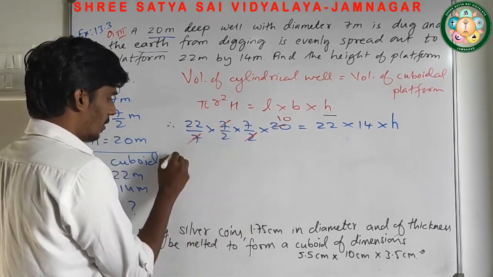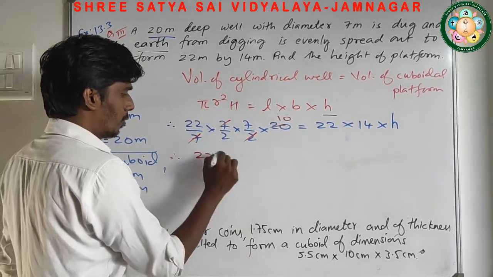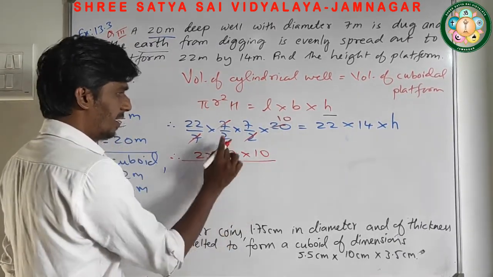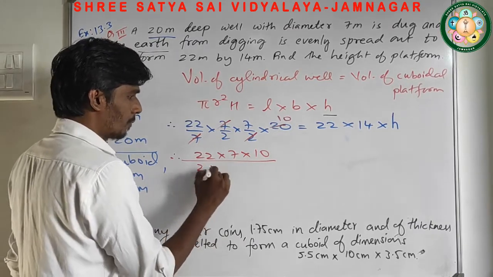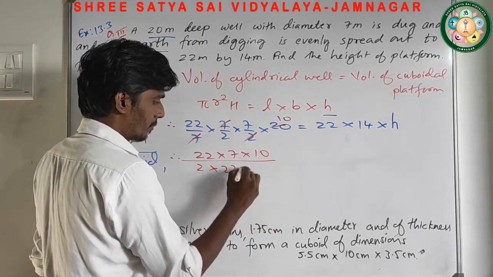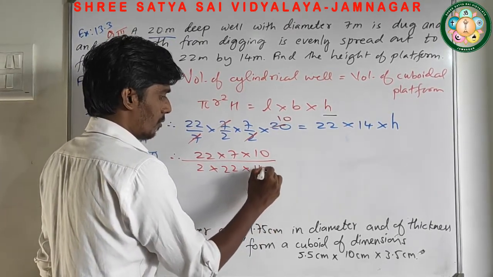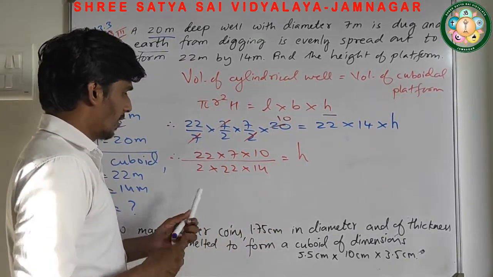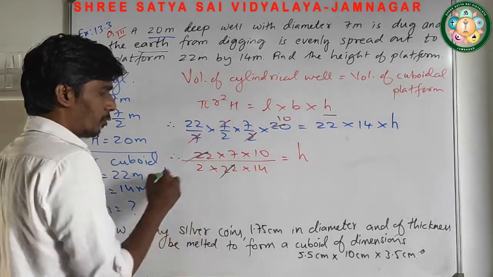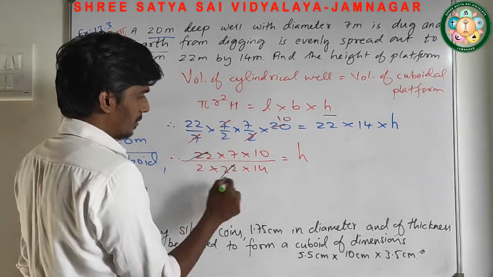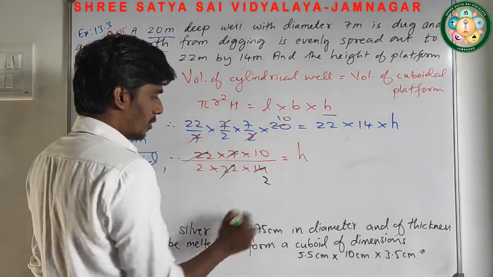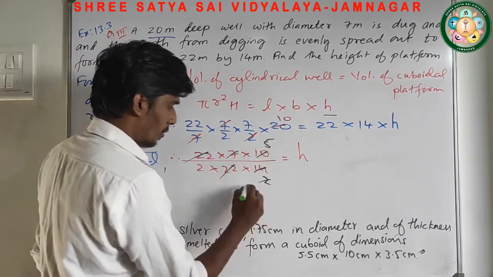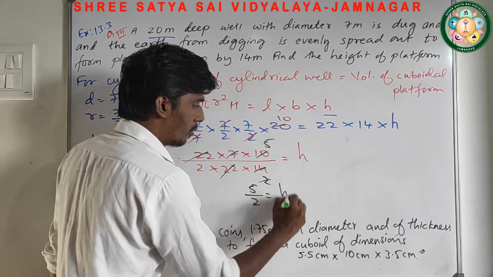It's 2 tens are. So in numerator what is left here? 22, 7 into 10, and in denominator it's only 2. This 22 into 14 equals to small h. Now what is reducible here? 22 cancel. It's 7 2s are. This is what? 2 5s are. So 5 by 2. 5 by 2 equals to height.